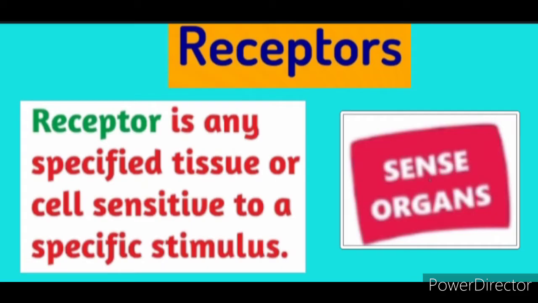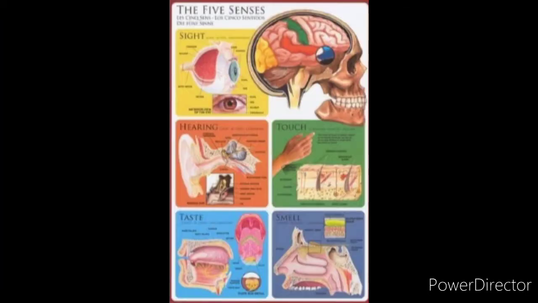Each sense organ consists of specialized tissue or cells that are sensitive to a specific external stimulus such as light, temperature, sound, etc. We call them receptors. Why are we naming them receptors? Since they are receiving the stimulus from the external environment. And these receptors are attached to the sense organs. Hence they are called sensory receptors.